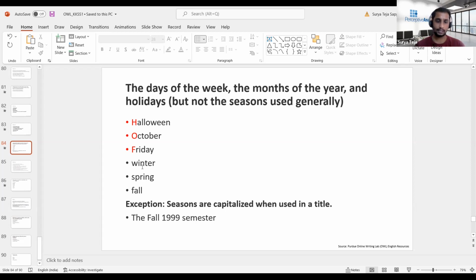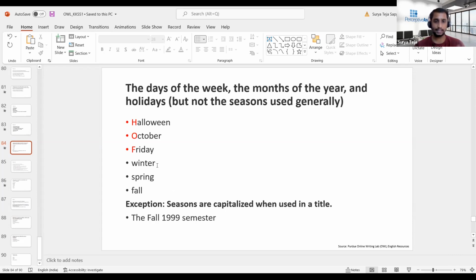So what winter, summer means is a particular period of time in a year. In the case of months and days like Friday, Sunday, Monday, they have an exact time period which starts from this time and ends at this time. In the case of winter, spring, summer and fall, seasons are not a particular time period. The year is divided into four broad time periods, and we are not sure when each begins and when it ends.